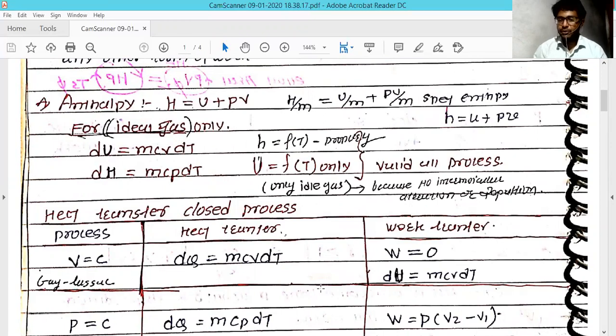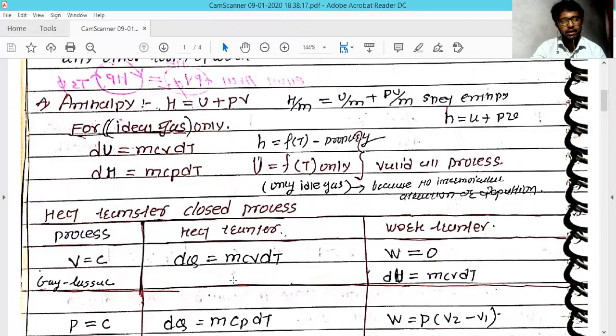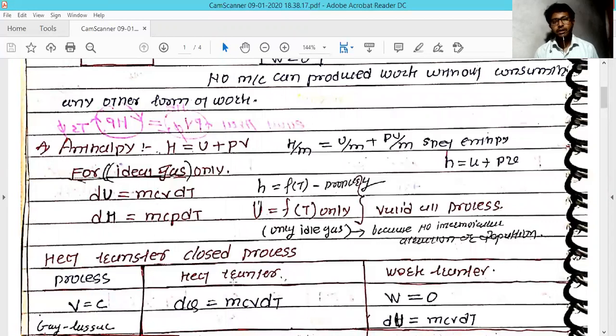And if you divide this quantity, whatever quantity is there, that volume and any other quantity, with respect to the mass, it turns out to be the specific enthalpy. And specific enthalpy is converted into small h equal to small u plus p into specific volume. And this is nothing but a simple representation of energy.